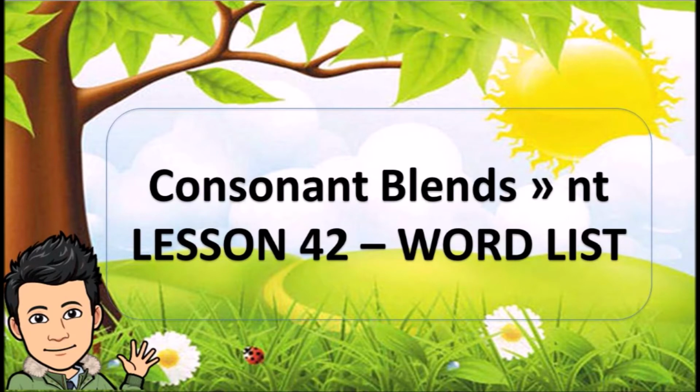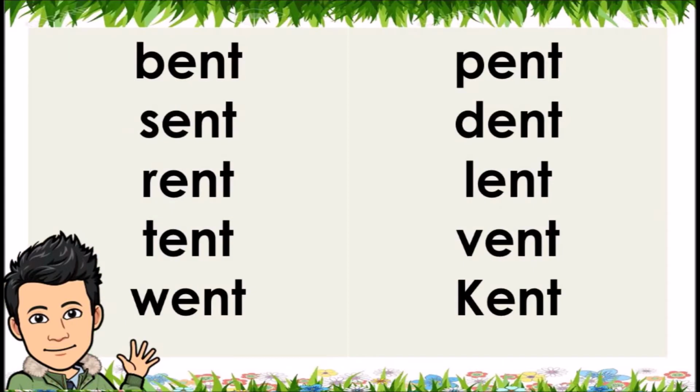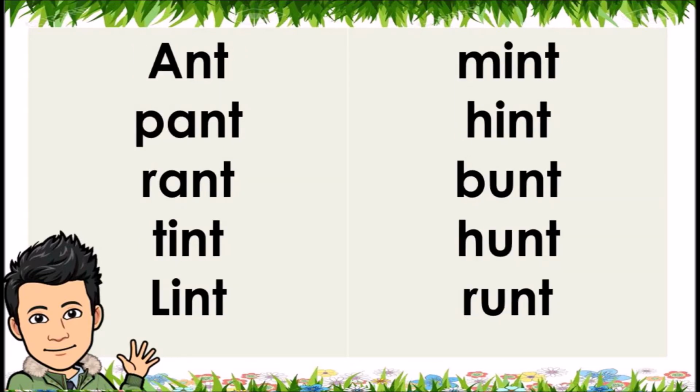Consonant blends NT. Lesson 42, word list. Bent, sent, rent, tent, went, pent, dent, lent, vent, cant, ant, pant, rant, tint, lint, mint, hint, bunt, hunt, runt.